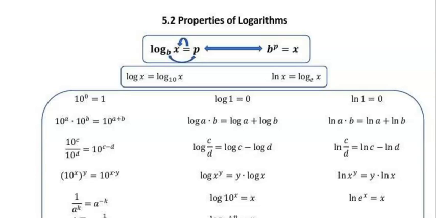All right, 5.2 properties of logarithms. So the first thing that we need to talk about is how you can rewrite a log from an exponential function. So on this right-hand side over here, we have b raised to the power of p equals x.